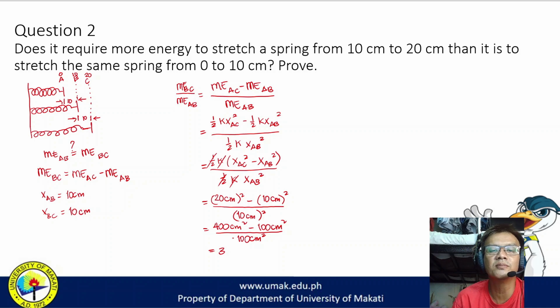Okay, so furthermore, the mechanical energy from B to C divided by the mechanical energy from A to B is equal to 3, or the total mechanical energy from B to C is equal to 3 times the mechanical energy from A to B.